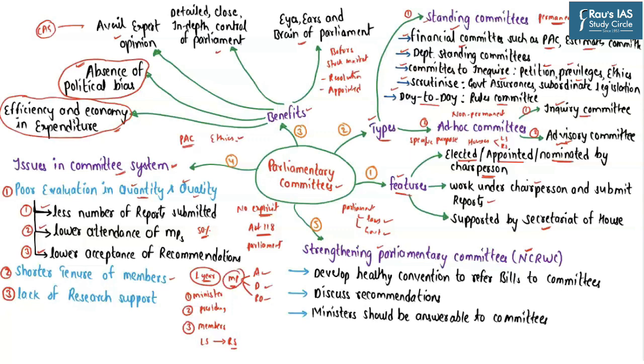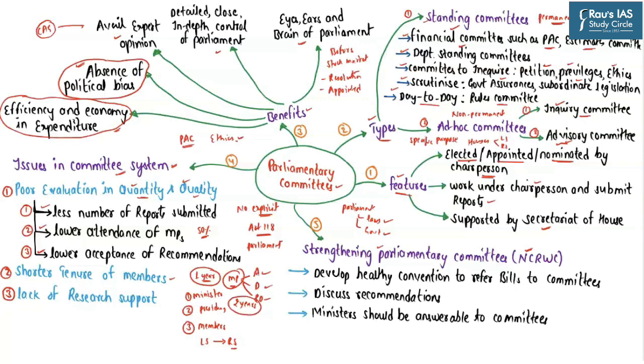And when this happens, this member of parliament will not be able to gain expertise in any of these 3 sectors. That is why recently the chairperson of Rajya Sabha, that is the Vice President of India, had highlighted that the minimum tenure of the members in these parliamentary committees should be 2 years. So by having a minimum tenure of 2 years, these members will be able to gain the necessary expertise in a particular sector.